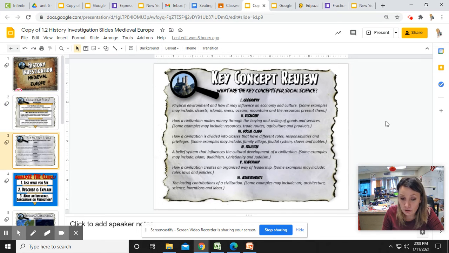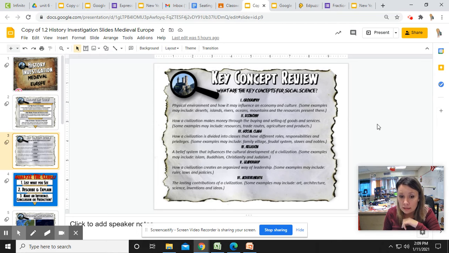so here are the key concepts that we're going to look at, and we always look at when we talk about social studies content. You may not realize that we're talking about these, but we are. So we're going to talk about the geography, or you're going to look at pictures on the geography, the economy, social class, religion, leadership, and achievement. Okay, so for geography, you're going to look for deserts, islands, rivers, oceans, mountains, resources. There's going to be a picture that has the lights on it, and you're going to have to kind of analyze, okay, well, what could that mean?